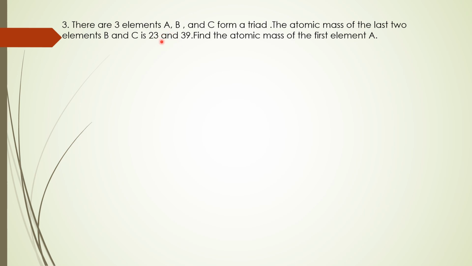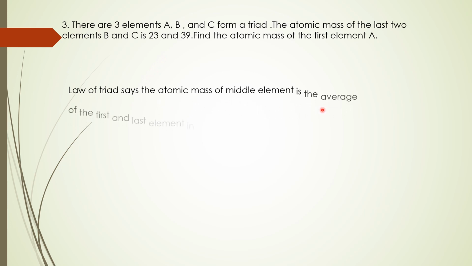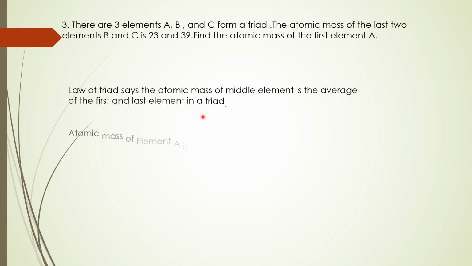What do you have to do generally? You have to assume the atomic mass of A as X. In maths or in anything, an unknown quantity is assumed as X. So the simple thing you have to memorize is the law of triads, proposed by Dobereiner. The law of triads says that the atomic mass of the middle element is the average of the first and the last element in a triad. So the atomic mass of element A is X. We have to assume it.